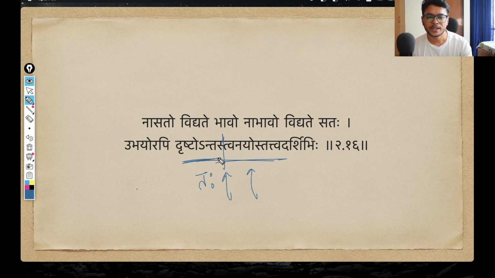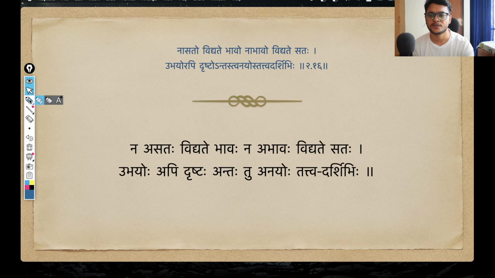Because I took a pause at this ta, I used the original form, drishtontah. But if I had chosen to continue as a single word, then instead of this visarga, I would have to apply the sandhi rule. So there is a sa. I could have pronounced it like drishtontastvanayost tattva darshibhi. But anyway, this becomes much clearer when we see the sandhi vicheda version of the shloka.